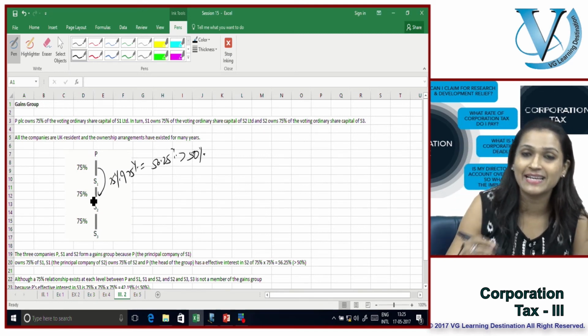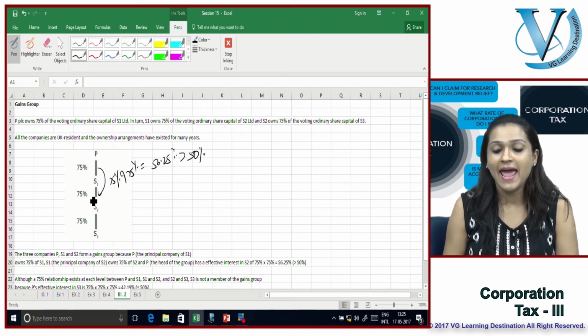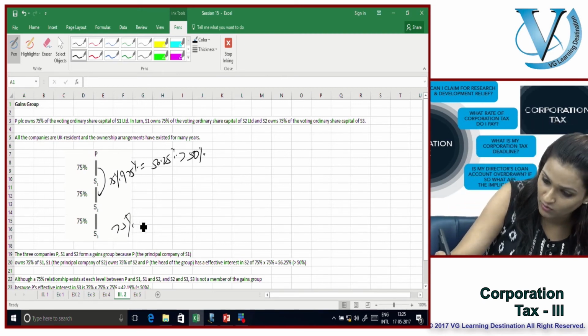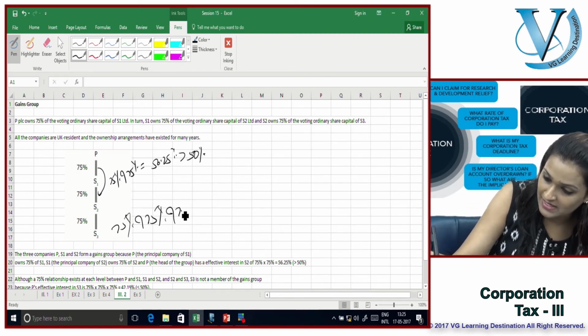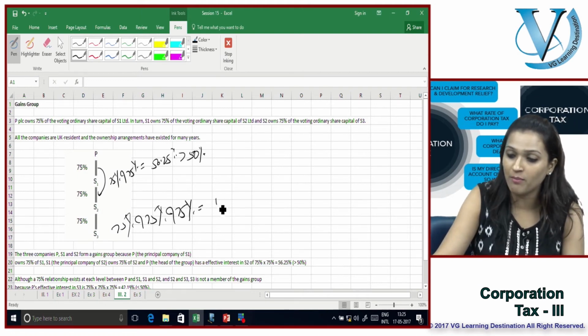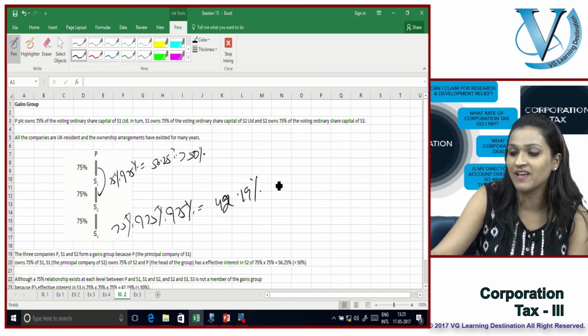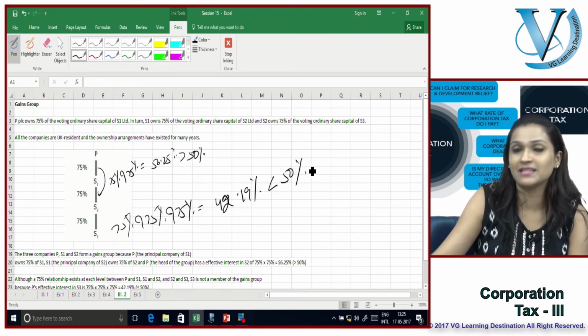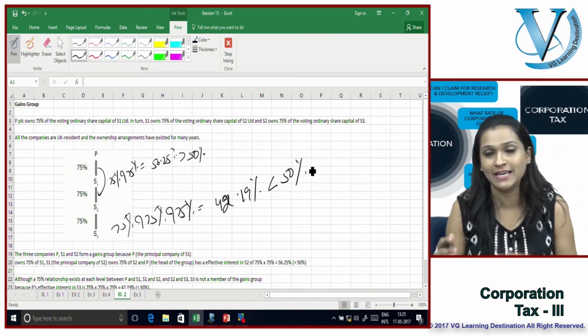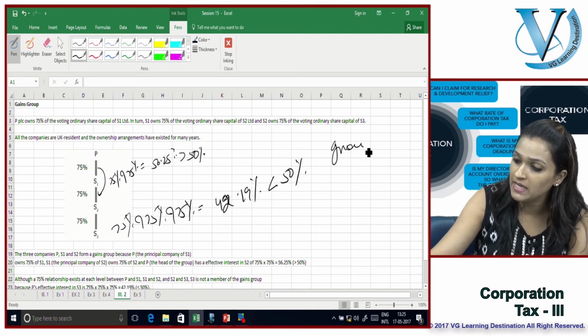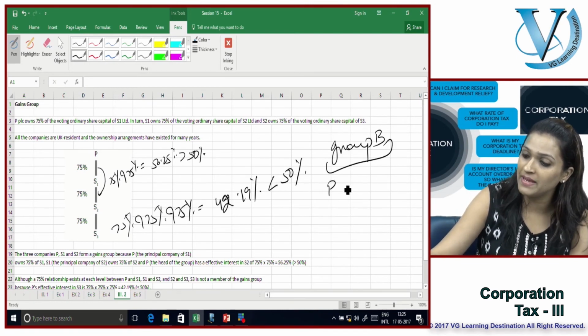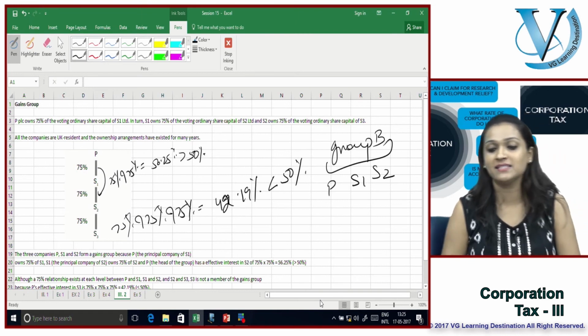What about S3? Can I also include S3? S3 is 75% of 75% of 75%, which comes out to be how much? 42.19%, which is well less than 50%, so it does not form part of my gains group. So my group B is only P, S1 and S2.